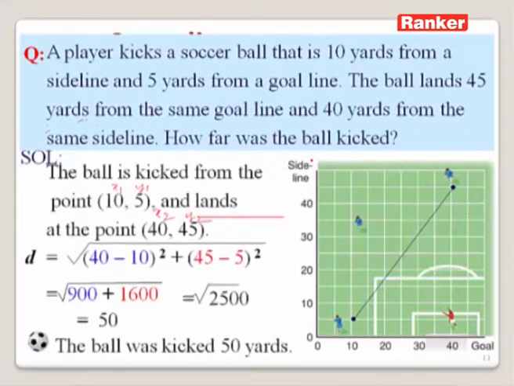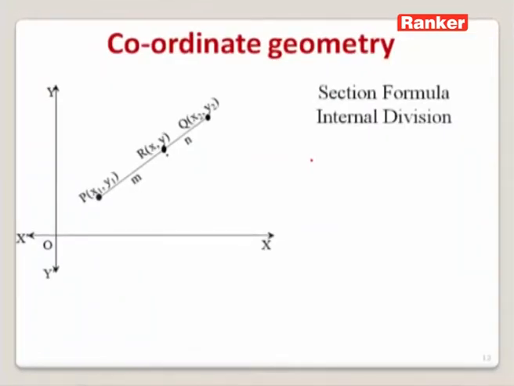Until now, we learned how to find the distance between 2 points. Let us focus on some applications of the distance formula. For that, let us consider the section formula. This is a coordinate axis given for us.